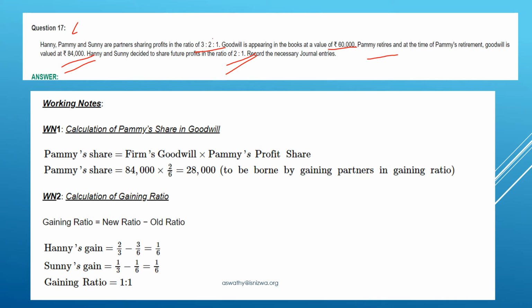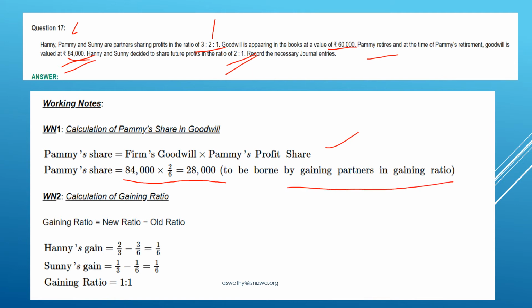His share of profit is 2, so 2 by 6, that is 3 plus 2 plus 1. It is 2 by 6 as Pammy's share of profit. And the goodwill of the firm is valued at 84,000. So 84,000 into 2 by 6 is Pammy's share of goodwill: the firm's goodwill into Pammy's profit share. So 84,000 into 2 by 6 is 28,000. This 28,000 should be borne by the gaining partners in the gaining ratio.